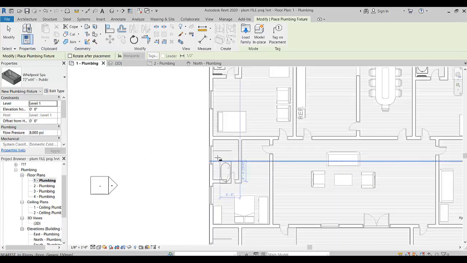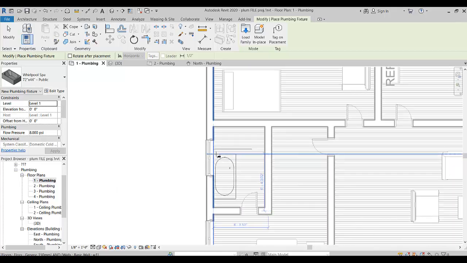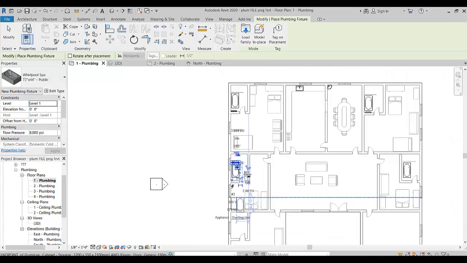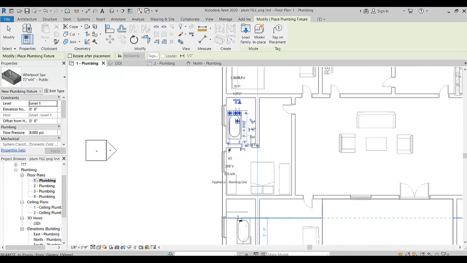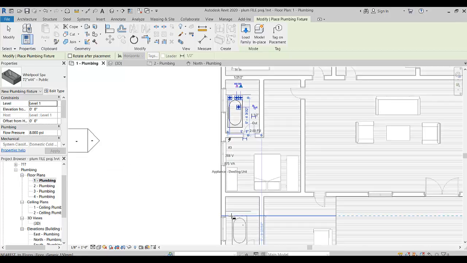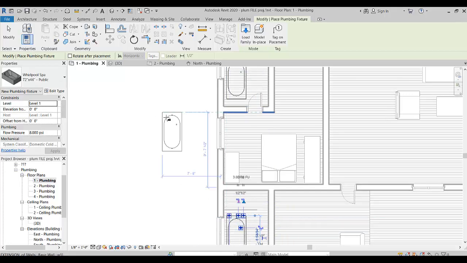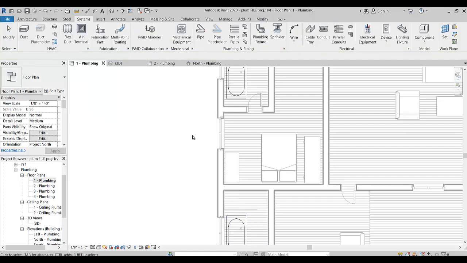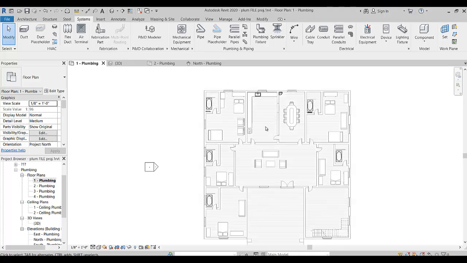and this is also a washroom, you can place a bathtub here, and now again place a bathtub in this washroom here. So in all washrooms we can place bathtubs as the first step, and now in the next step